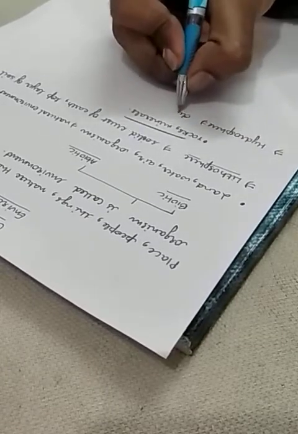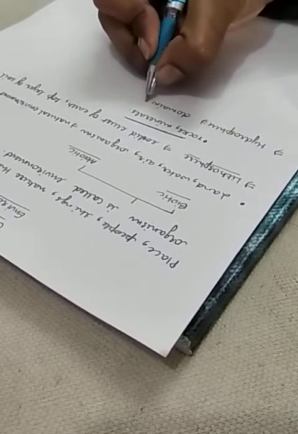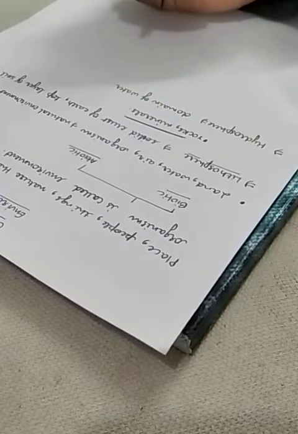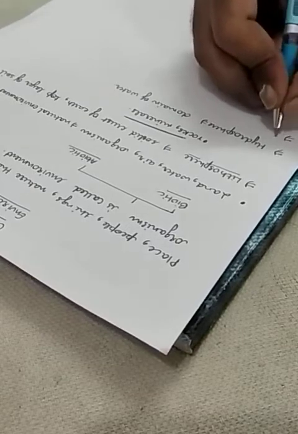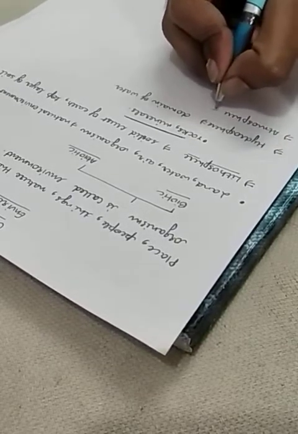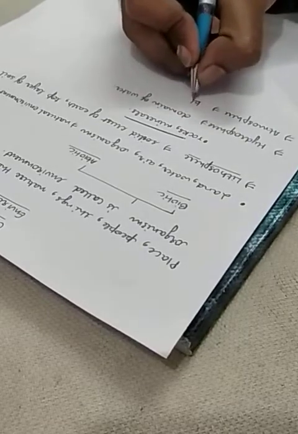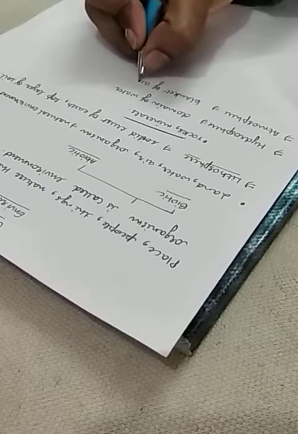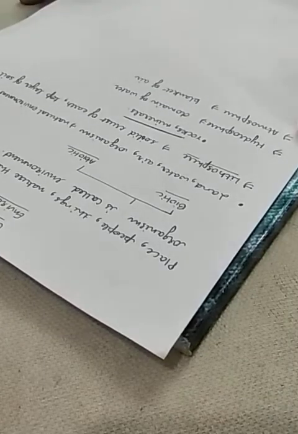In NCERT it is written as domain of water. Now comes atmosphere, that is the third part, the blanket of air that surrounds us, like the envelope of air.